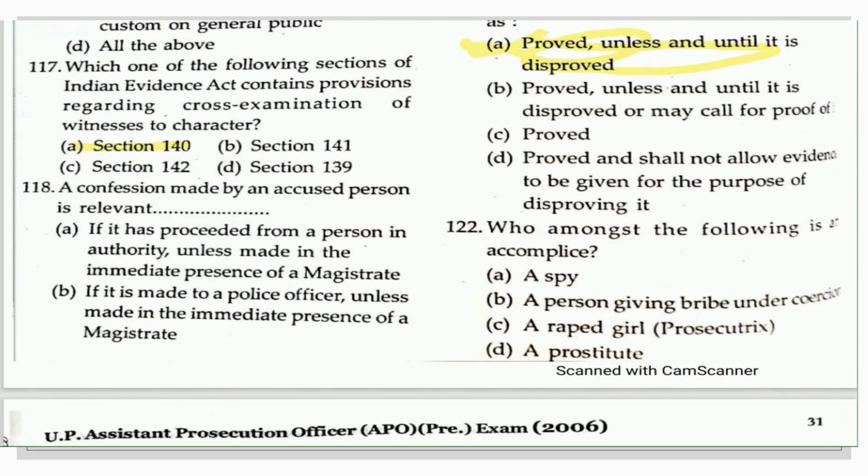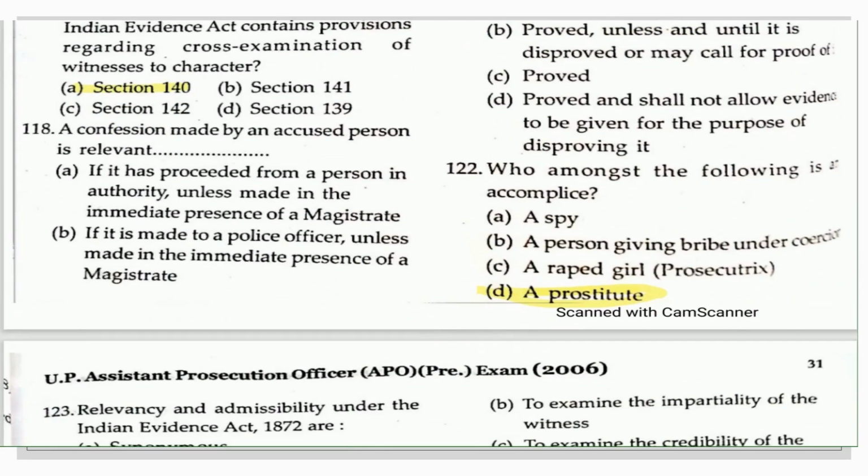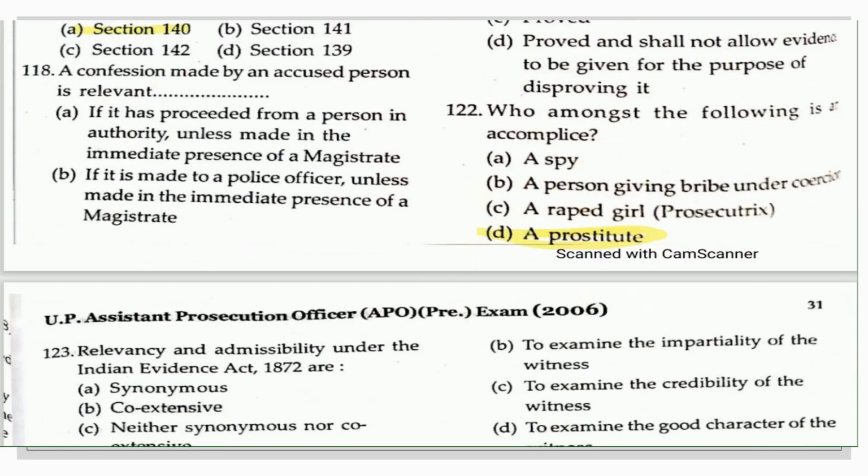The next question is, who among the following is an accomplice? My dear friend, just remember last year's question when I was doing practice of the 2002 paper. The answer is here: a prostitute is not an accomplice. Sorry, who among the following is an accomplice? Yes, the answer is here, the prostitute. This is an important question which sometimes people are asking in interviews as well. So be careful about that, because a prostitute is a person who is indulged in that kind of action here.